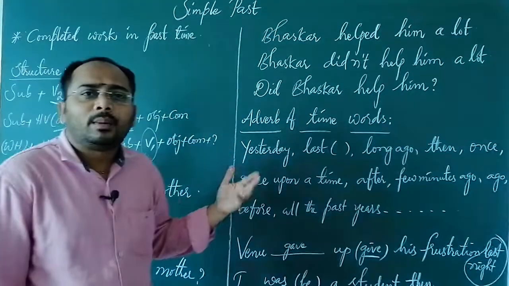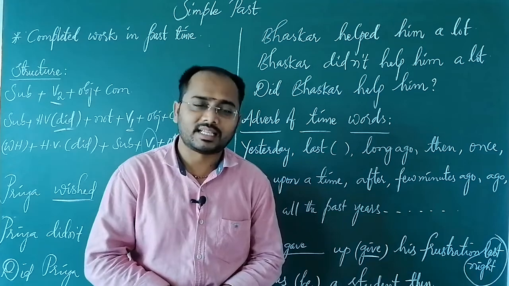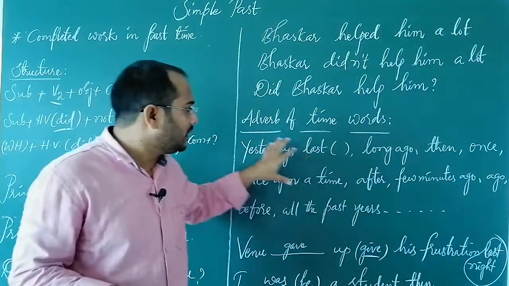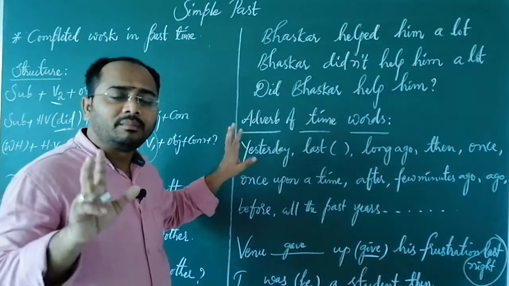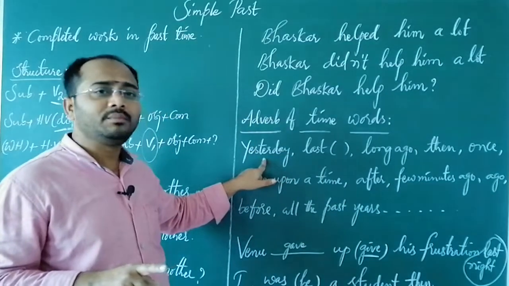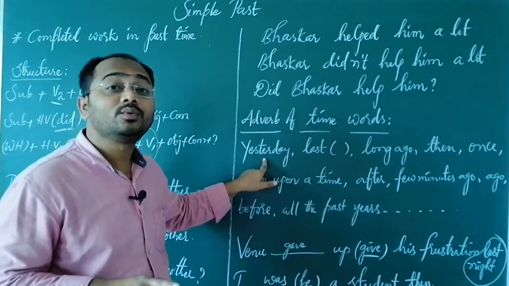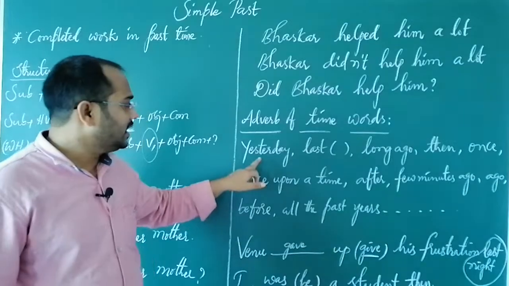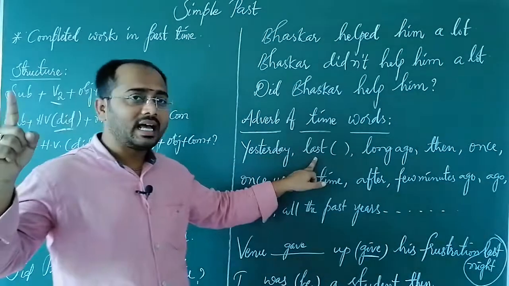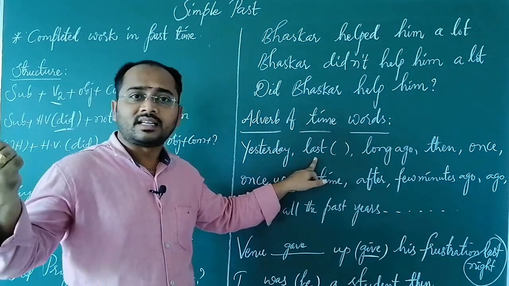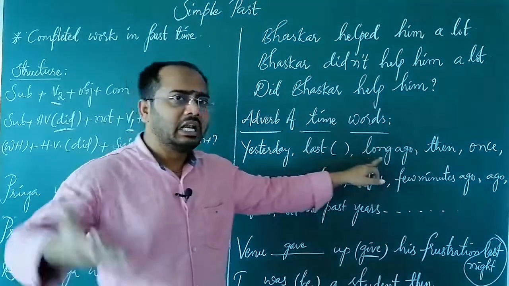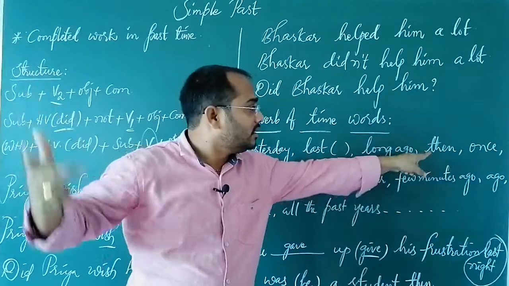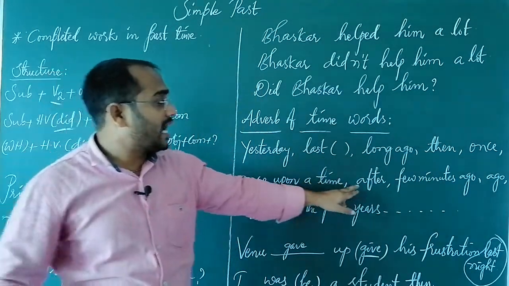Then what are the adverb of time words to identify the simple past tense? Very simple. We no need to remember all these keywords. Just remember all the keywords are giving the meaning of completed work in the past time. Completed work in the past time. See here: yesterday completed, last day, last minute, last night, last year completed, long ago, once upon a time, then, okay, and after.